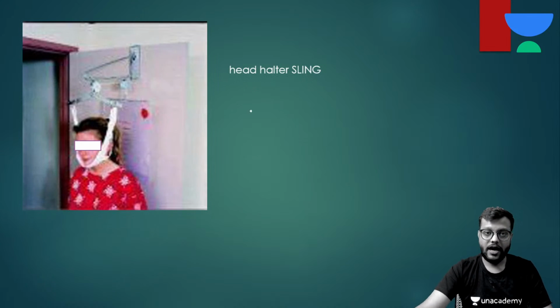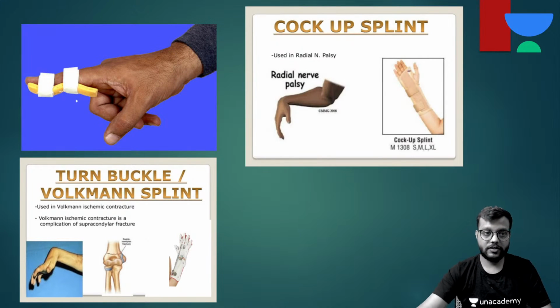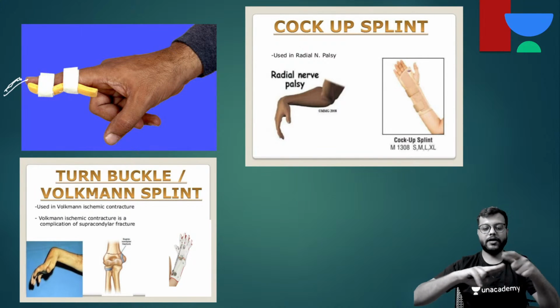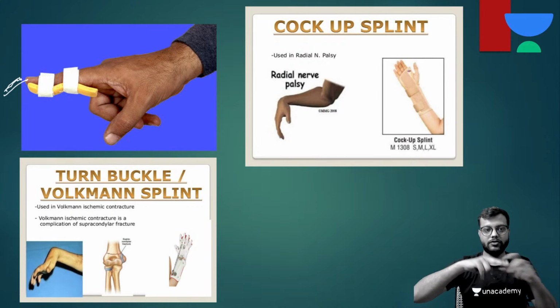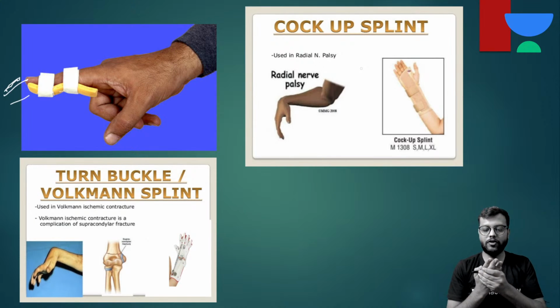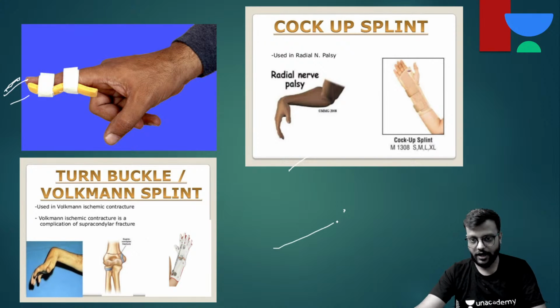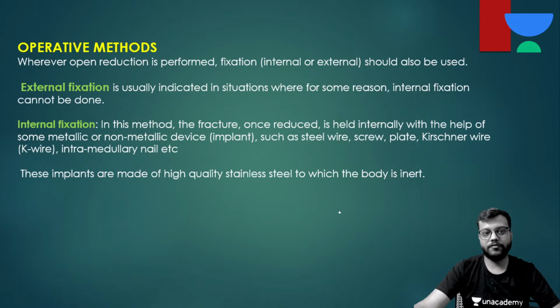See, this is head halter sling, again for cervical spine injury. This is a finger splint. You can splint by bandaging also, or this is a commercial splint. This is a cock-up splint, and you can use this for fracture of your metacarpals or phalanges as well as for radial nerve palsy. This is turnbuckle or Volkmann's splint for Volkmann ischemic contracture. Okay, these are various types of splints.